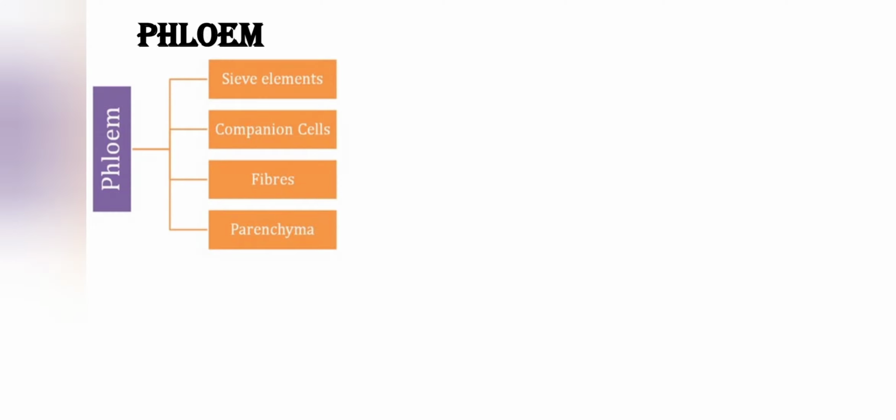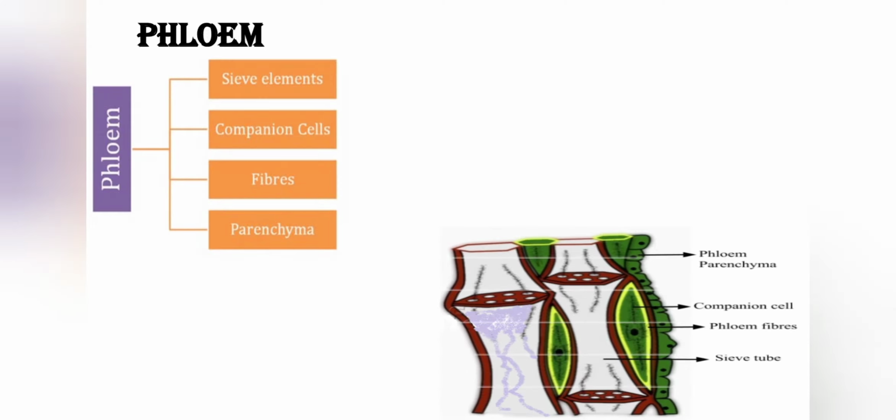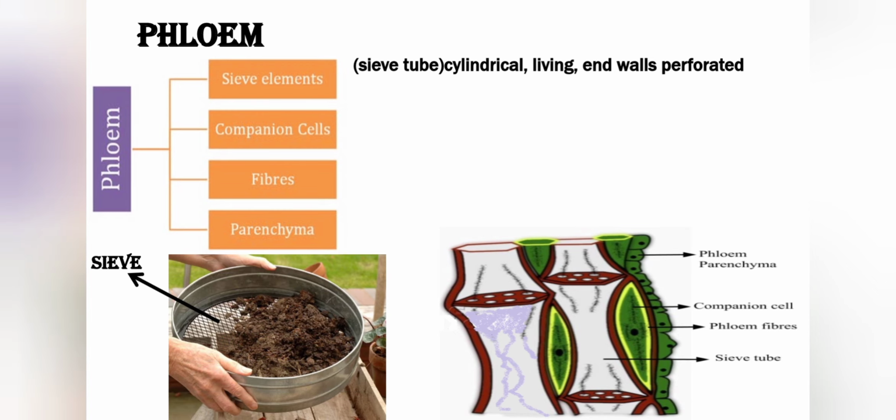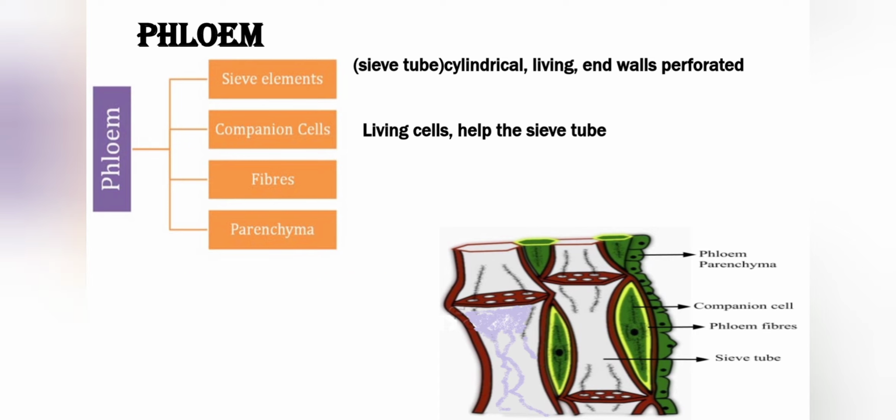And how does the phloem look? It is a big mashup of four different types of cells. The first one is a sieve element. Sieve elements are also called sieve tubes. They are cylindrical, living, and the end walls are perforated like this. Presence of perforation in the phloem in the form of sieve plates helps in effective transportation of the dissolved food throughout the plant.